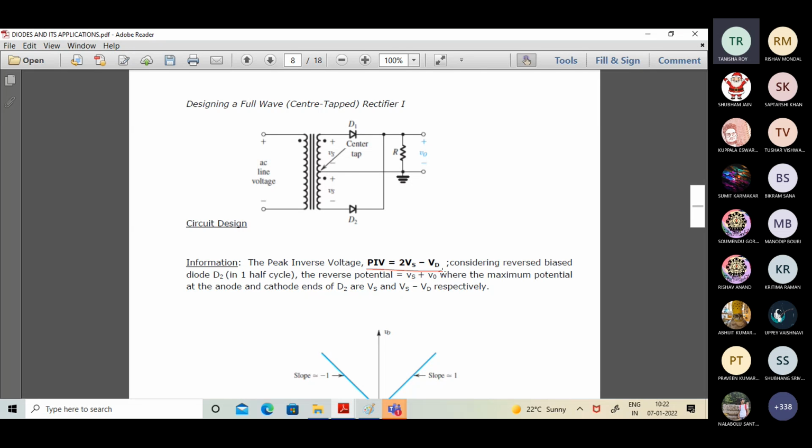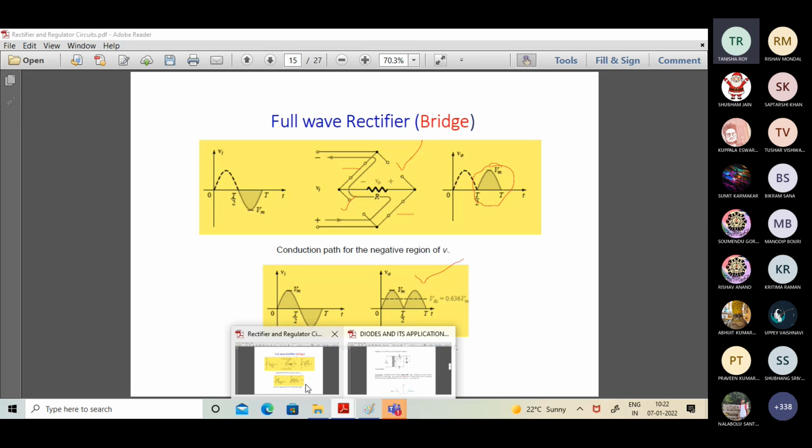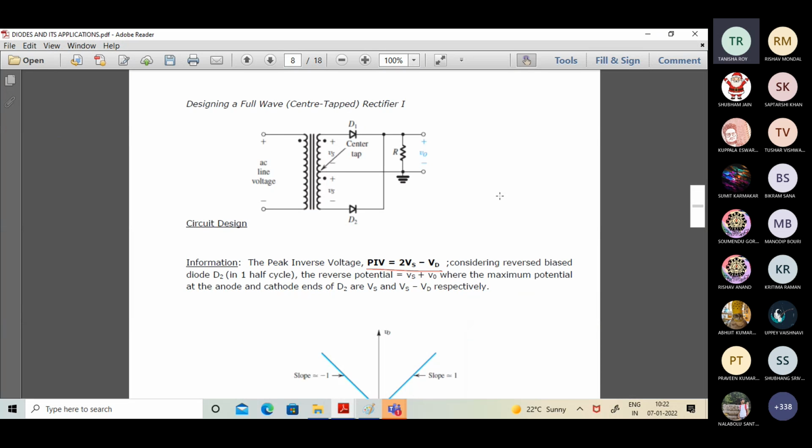Here Vs is equivalent to Vm, what has been mentioned in the slides prepared for basic electronics. So what are we observing? Effectively, it indicates that the peak inverse voltage for the center tap version is 2Vm minus Vd. If we follow our original slide, it is equal to 2Vm minus Vd. The same has been quoted over here as 2Vs minus Vd in this slide, a separate issue.